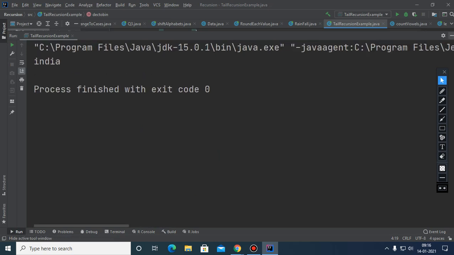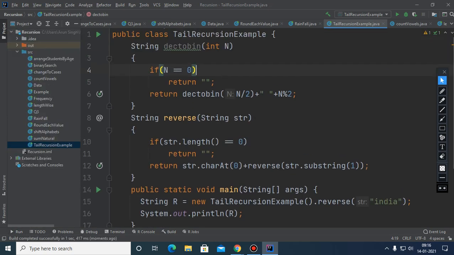So appending at the beginning is not using the stack. It is simply using the accumulator, but here it is using the stack. So this is what tail recursion is. In a similar way, you can convert decimal to any base. The same method. You need to pass the base, and you can do that.